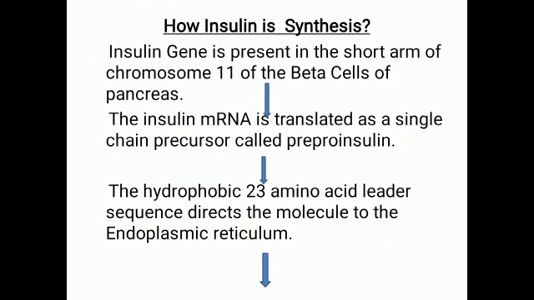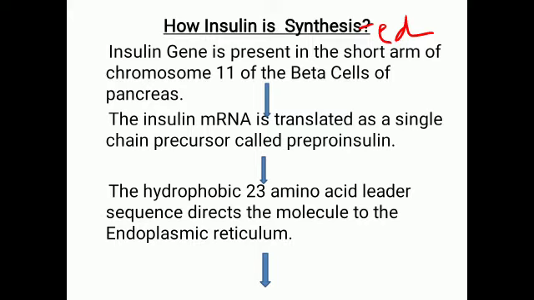Now let us see how insulin is synthesized. Here I have written synthesis, so just correct it. It will be synthesized, right? So the insulin gene is basically present in the short arm of chromosome 11 of the beta cells of pancreas.